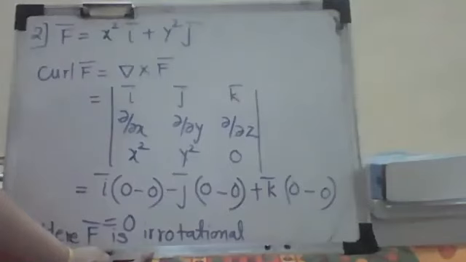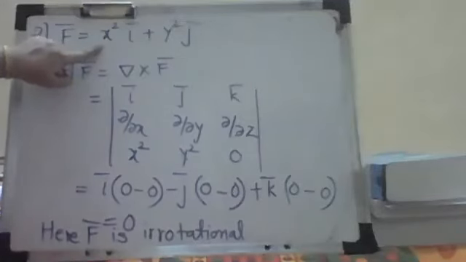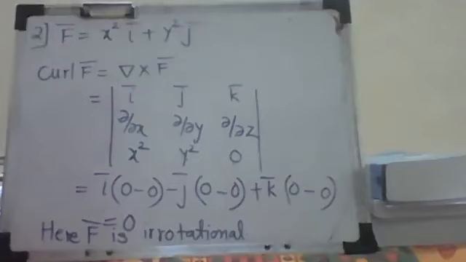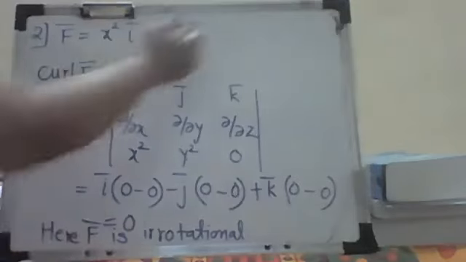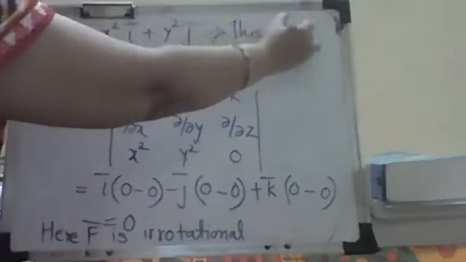Because of this, even if I take a cubic curve, or instead of y equal to x square, you take y square equal to x, or any other curve also, y equal to x cube, every time you will get the answer as 2 by 3 only, because this function is irrotational. That means I can say that this field is conservative.